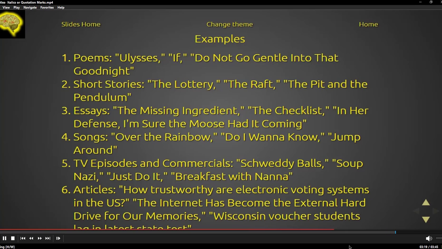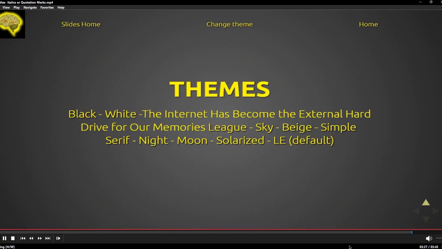And Wisconsin voucher students lag in latest state test. You can't really see that last one very well. I apologize for that. And that's it. That's what you need to know. So another thing is a larger work would be italicized, and a shorter work or something that's part of a larger work would be put in quotes.